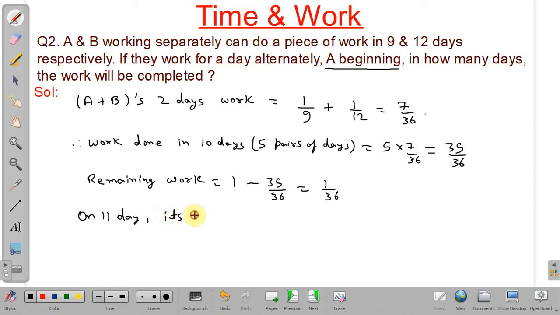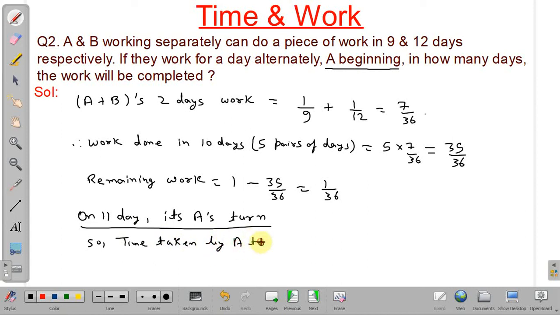Time taken by A to complete the remaining work: as the remaining work is 1 by 36, and 1 day's work of A is 1 by 9, so we will get 1 by 4 day.